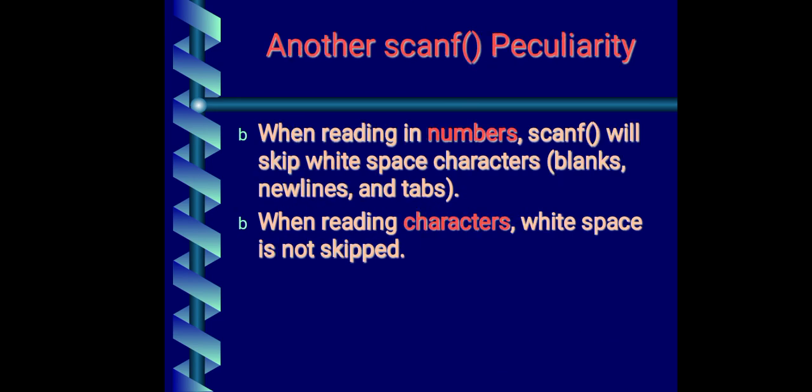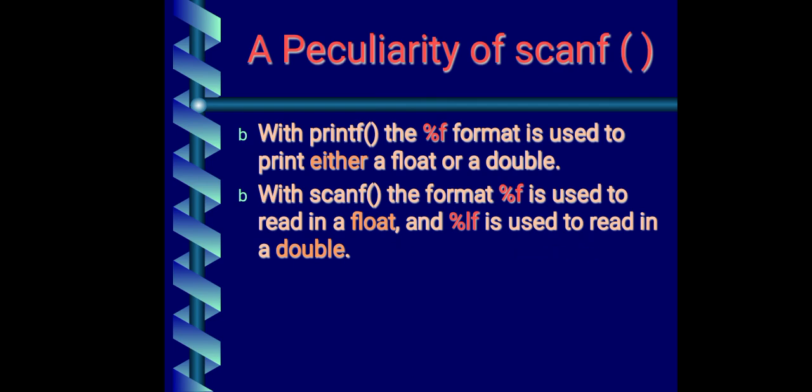Okay, another special precaution we need to take: when reading a number, scanf will skip white space characters. Scanf will not read white spaces, so it will skip them. But when reading a character, white spaces are not skipped.